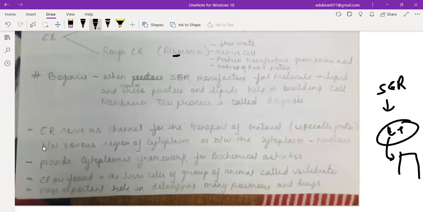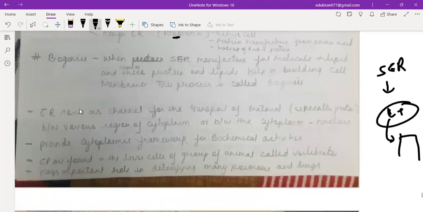Now, ER serves as a channel for the transport of material, especially protein, between various regions of the cytoplasm, and between cytoplasm and nucleus. They provide a cytoplasmic framework for biochemical activities. ER is also found in the liver cells of a group of animals called vertebrates and plays an important role in destroying many poisons and drugs. Already discussed, right?